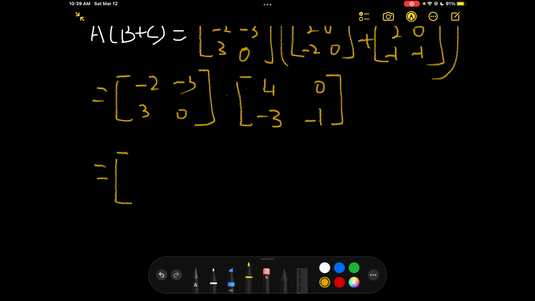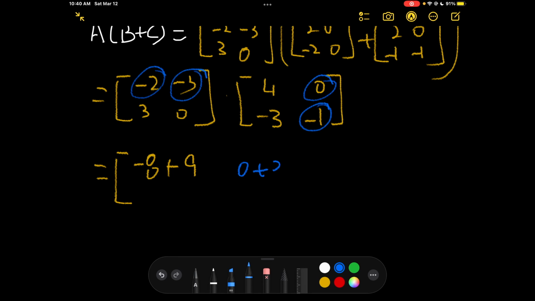And we have 2 by 2 times 2 by 2. We'll go to the 2 by 2 matrix as well. First row, first column. So we have negative 2 times 4 is negative 8. And negative 3 times negative 3 is 9. And then first row, second column is negative 2 times 0 is 0. And negative 3 times negative 1 is 3.